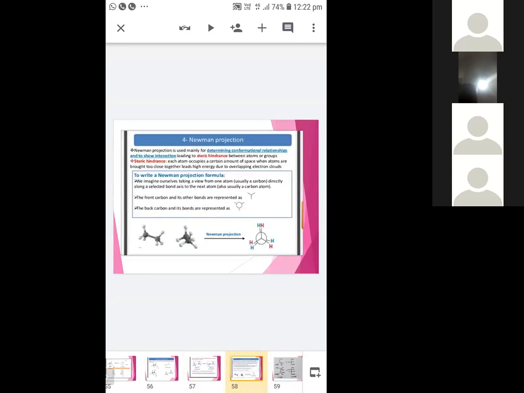Then Newman projection. Newman projections are very simple. Converting from Sawhorse to Newman is also a simple method. The front carbon is represented by a dot and the back carbon is represented by a circle.